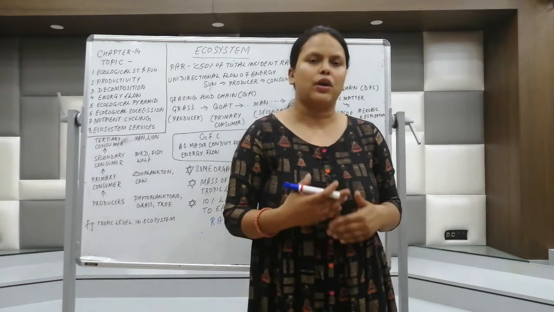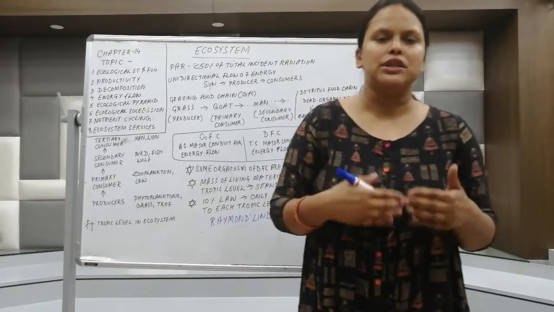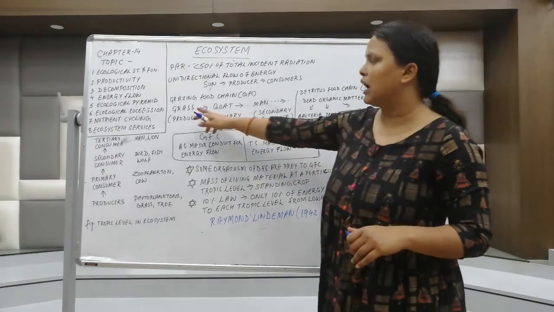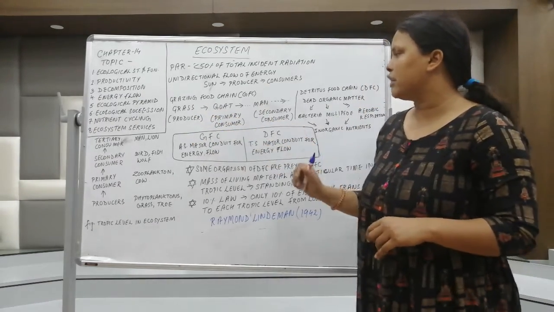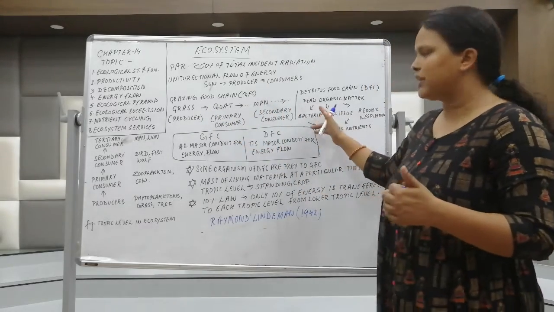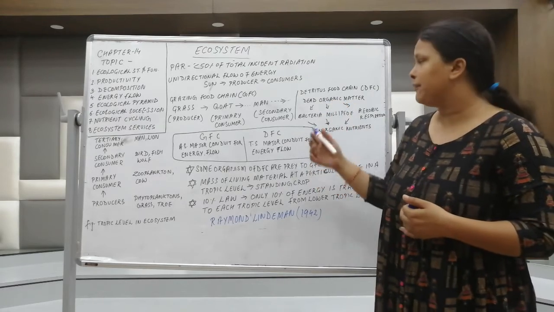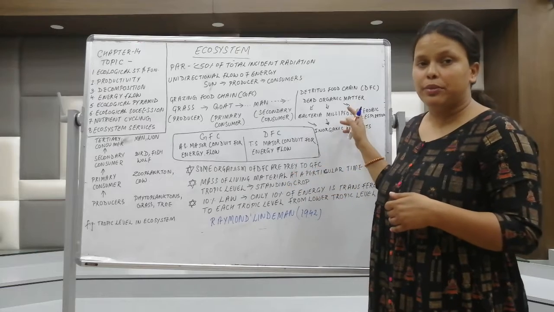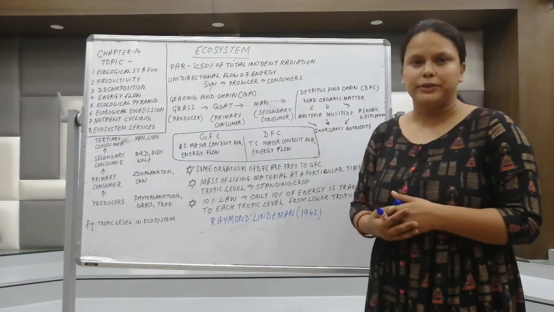Now we'll understand what is meant by the grazing food chain and the decomposing or detritus food chain. The grazing food chain means grass, which is a producer, goat, which is a primary consumer, and man, which is a secondary consumer. This is an example of a grazing food chain. In the detritus food chain, the dead organisms and the remains of plants are broken down by bacteria and other organisms, and through aerobic respiration they form inorganic material. So this is the detritus food chain.